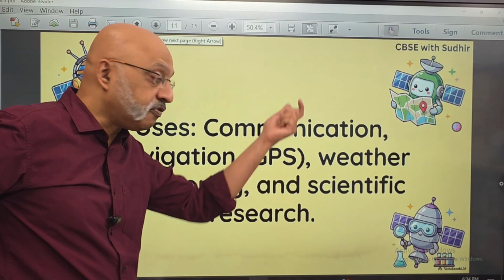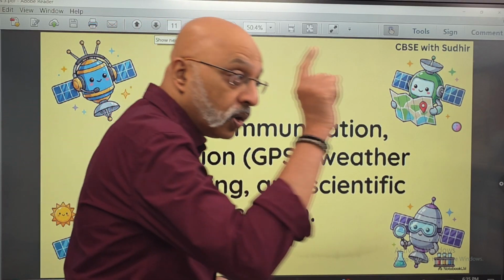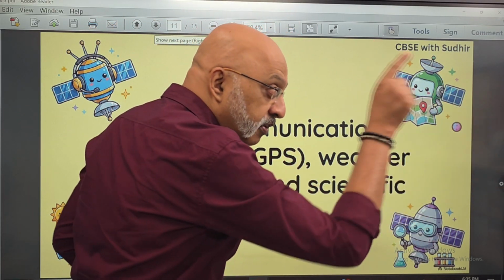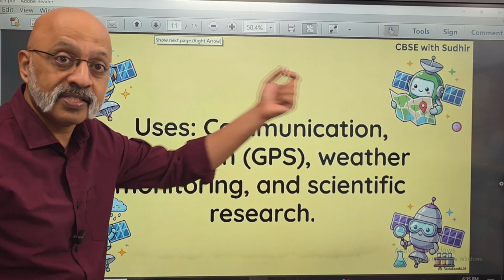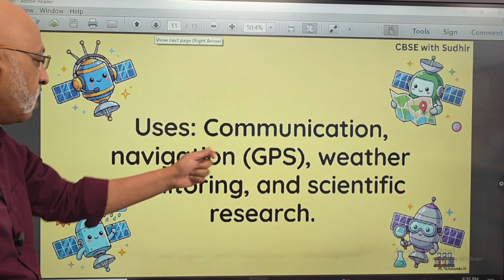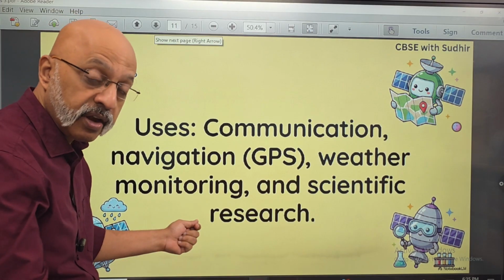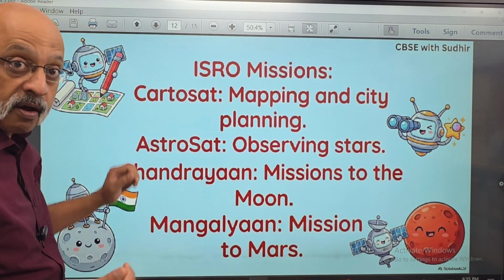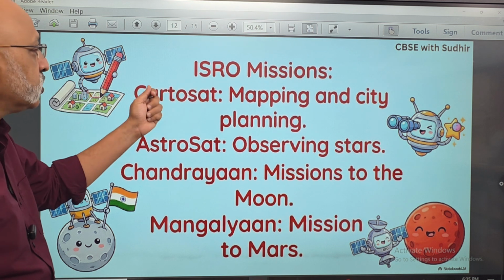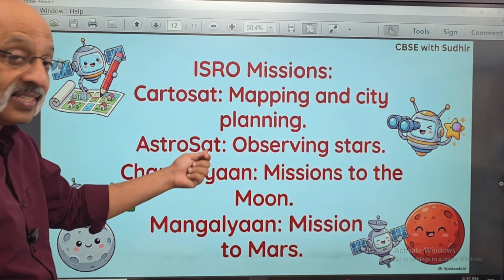All that is actually fed by the satellites, which are able to tell you that on this road there is huge traffic, so take the alternate road. This all comes as a result of the satellites that we have sent into space. Then weather monitoring, whether there will be rainfall or a hot day, and scientific research which will help farmers. Then ISRO missions, like Cartosat for mapping and city planning.